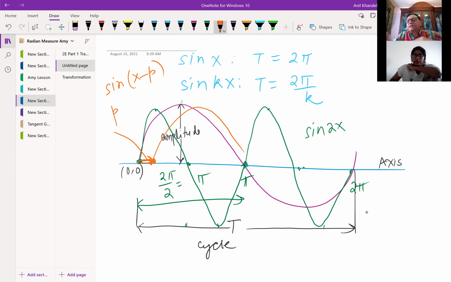The vertical stretch and translation is very simple to understand. It's just standard. The whole axis will go up or down depending on the value of Q, the letter we have used. Is it okay?